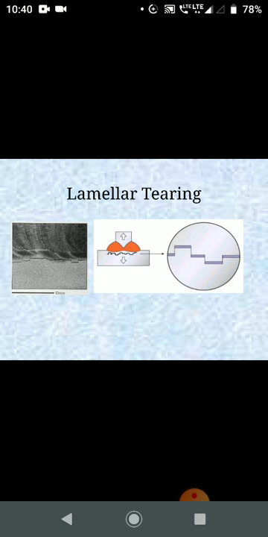These remedies are suggested to avoid or at least reduce the occurrence of laminar tearing, including the following things to be considered: using steel with low sulfur content, which should be less than 0.007%, and using steel treated with rare earth metals or cerium. Another one is to use materials and procedures that give reduced hydrogen content in the weld metal.